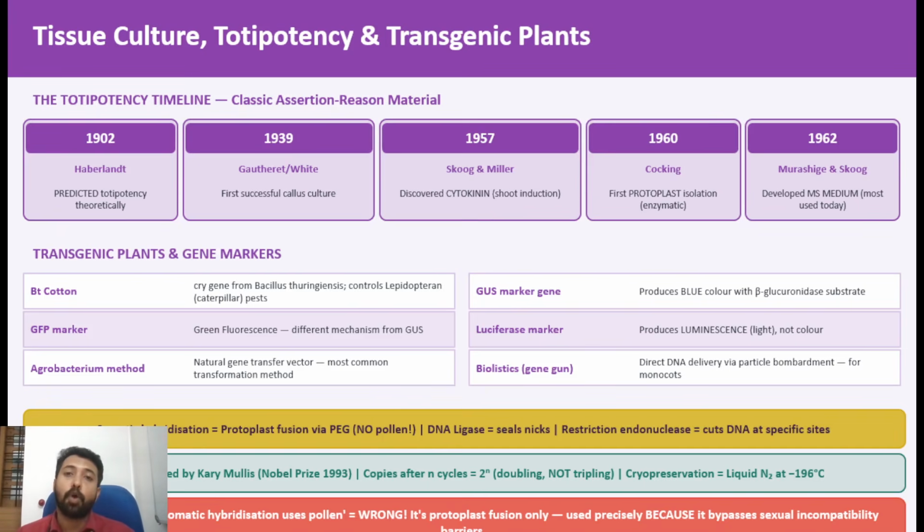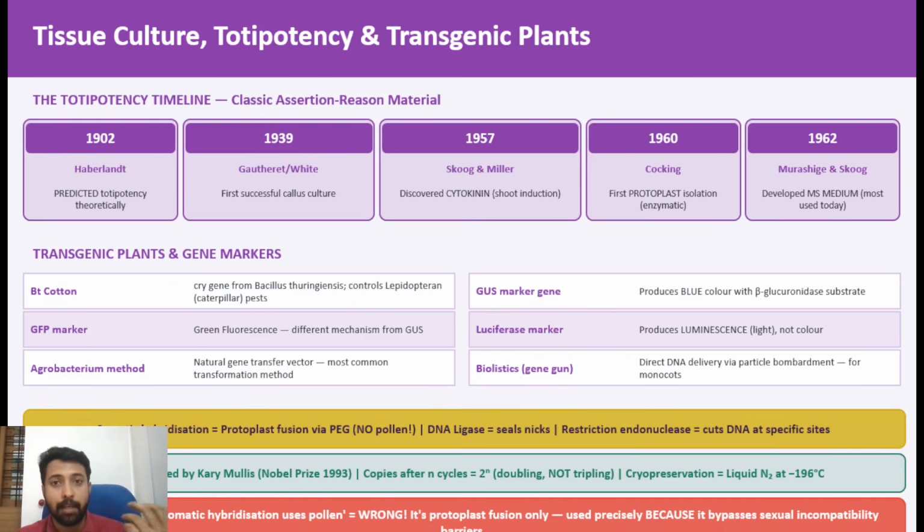Then the different growth hormones which determine the success of tissue culture are very important, starting from auxins, cytokinins, gibberellins, abscisic acid, and brassinosteroids. For all these hormones, know the scientists who identified them, from which organism they were initially identified, what their purpose in tissue culture is, and what natural and artificial forms they are available in.